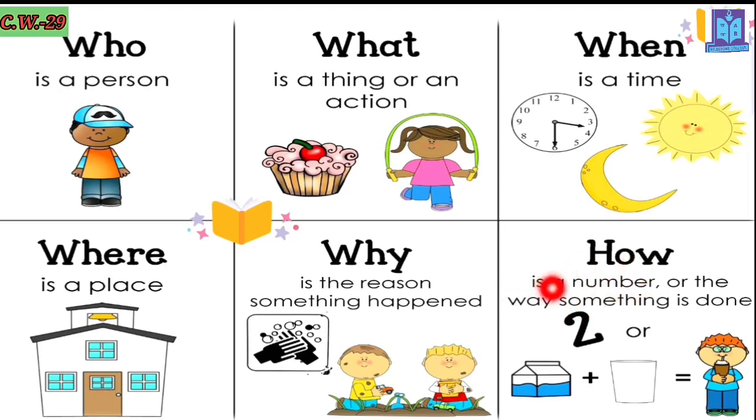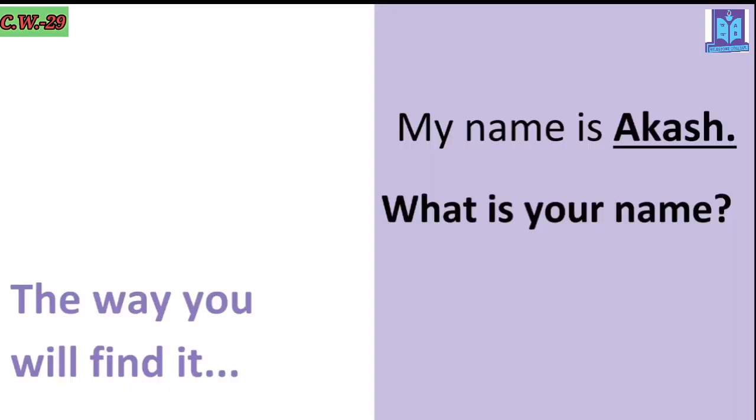It can be for number, it can be for amount, or it can be for knowing the way something is done, the process, the procedure. To know about that, we use how. Now look at that. How can you understand that you have to choose these WH words? Look, there will be a given sentence, and there will be some underlined words. So based on the underlined words, you have to choose the WH word.